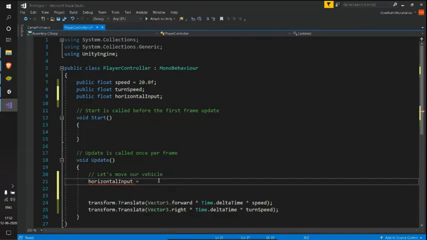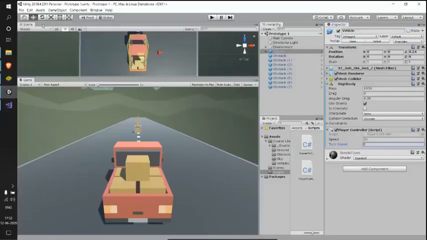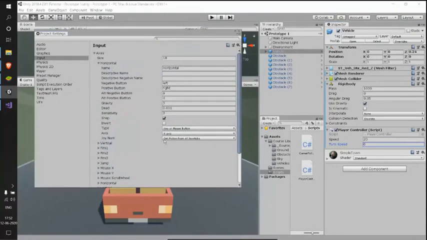So let me use the Input class. As I said, the Unity input manager is providing us access, and to access those axes, we have our Horizontal axis here in Edit, Project Settings, Input, and just see that the name of this axis is Horizontal.